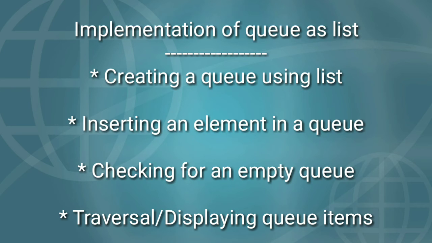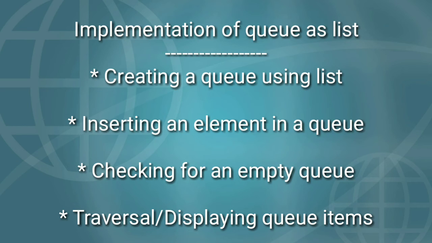First operation is creating a queue using list. If you want to work with a queue, first you should create a queue using a list. We already discussed the structure of a queue. One example also we discussed, how to insert an element to a queue.